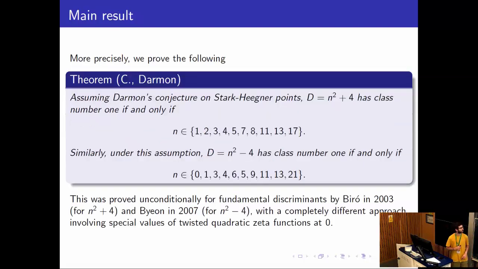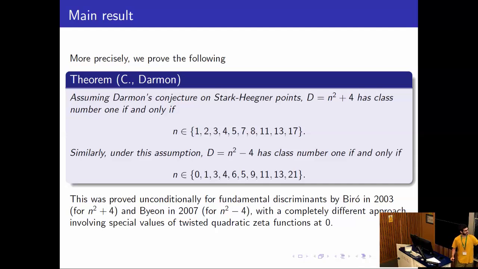So the main theorem we have is, assuming Darmon's, Henri's, conjecture on Stark-Heegner points that I will recall next, we can solve the class number 1 problem for these families of discriminants of the form n squared plus or minus 4. I'll explain where these families come from next.